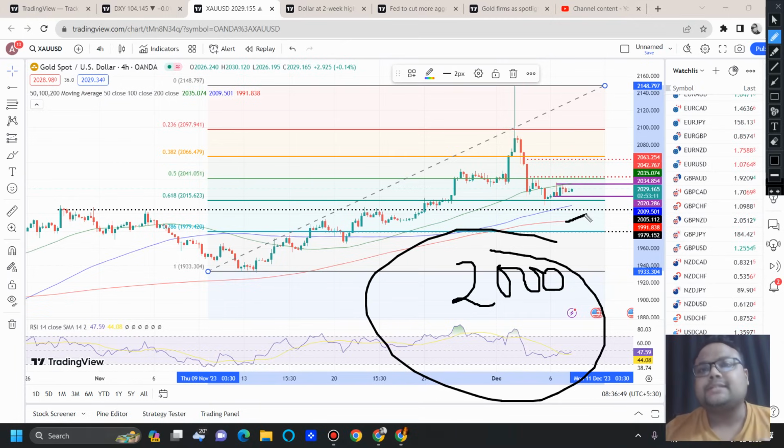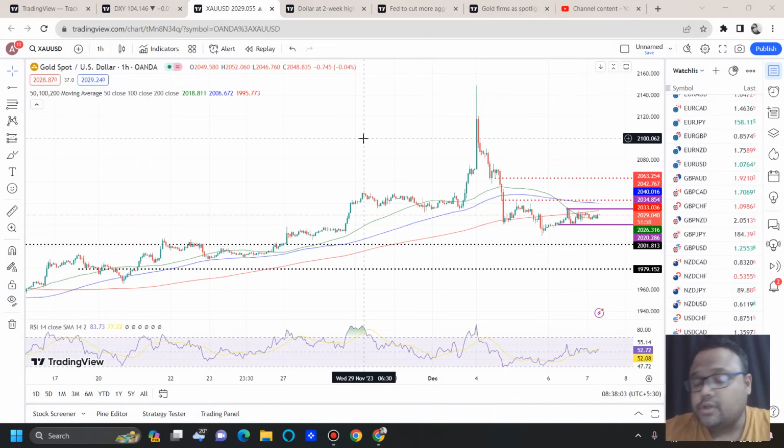And especially in this type of volatility, we can definitely expect that each and every level will give us a bounce, will give us an opportunity to trade. So the strongest support is around 1979, 1980. Then we have the next support around the 2000 level.